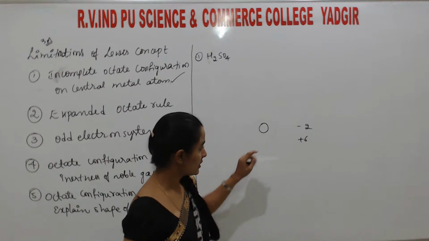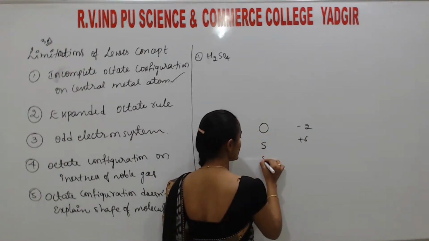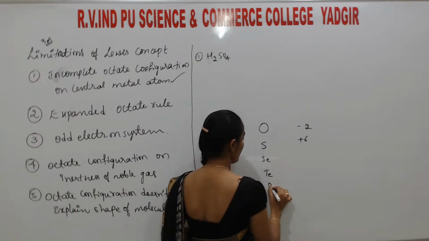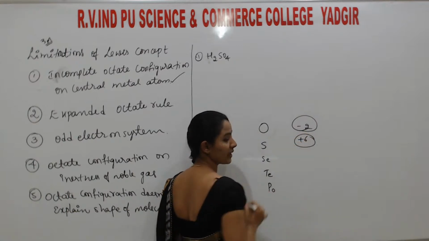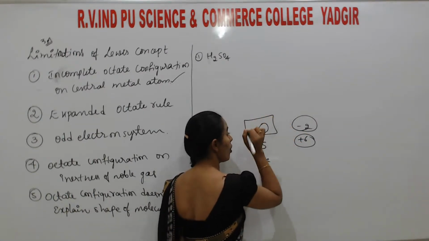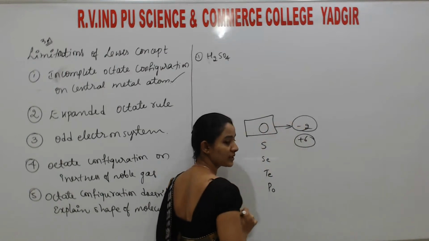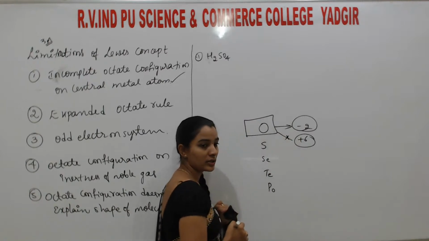In the oxygen family, that is oxygen, sulfur, selenium, tellurium, polonium, these exhibit -2 as well as +6 oxidation state. But oxygen is only stable in -2 oxidation state. It cannot exhibit +6 oxidation state.